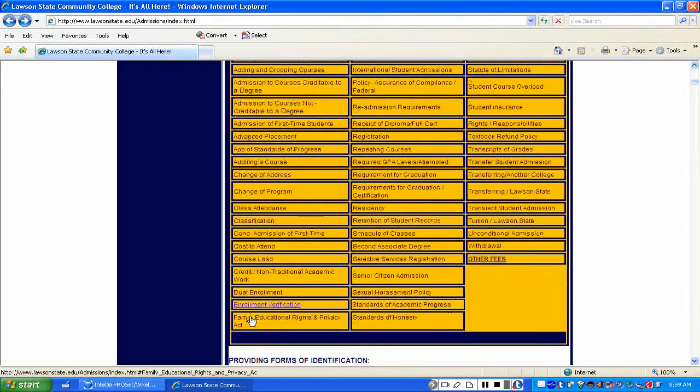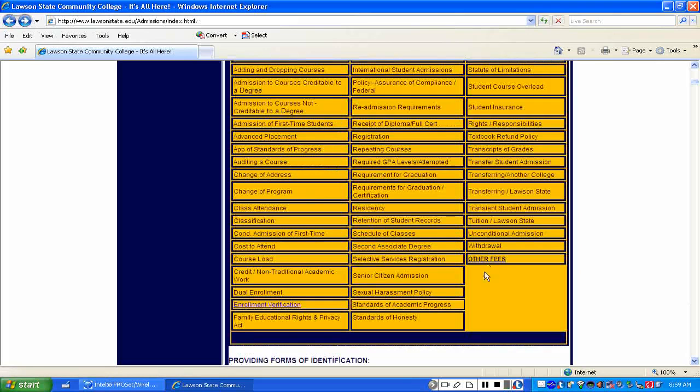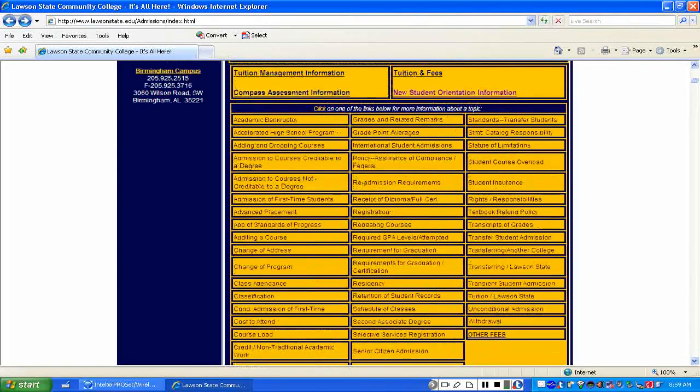Another thing that's very important is the Family Educational Rights and Privacy Act of 1974, the FERPA transcript policy. This has to do with your privacy rights as a student, and also goes over the retention of student records. You are expected to really read and understand FERPA, and understand how the college is required to protect your privacy as well as your student records here at the college. By the way, this information is also in our catalog if you would like to go through the catalog and read it that way.